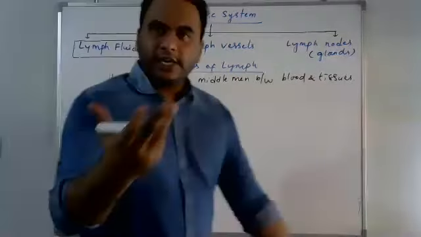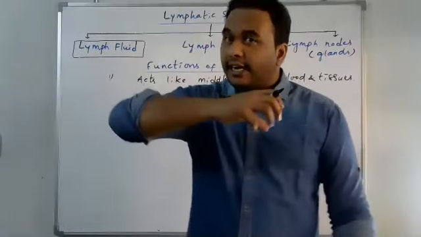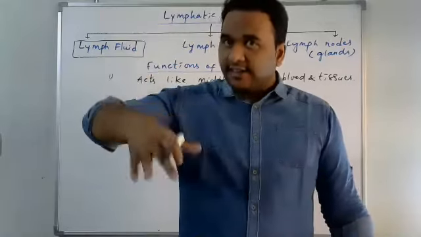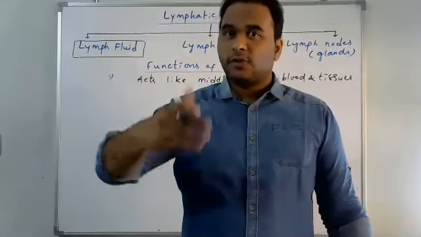So it's actually a tissue fluid, right? Because the lymph fluid is filtered out from the blood plasma and settles in the intercellular spaces. So it is tissue fluid only.